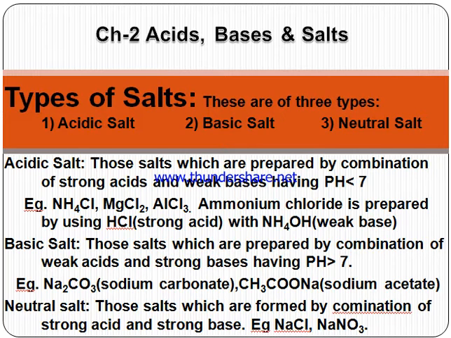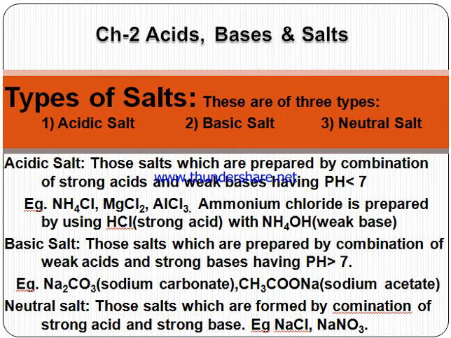Next is the reverse, that is basic salt. Those salts which are prepared by the combination of weak acids and strong base have pH greater than 7. Again, due to the strong base, the whole base can't get neutralized, but the acid is neutralized to form salt. Examples are sodium carbonate, sodium acetate.